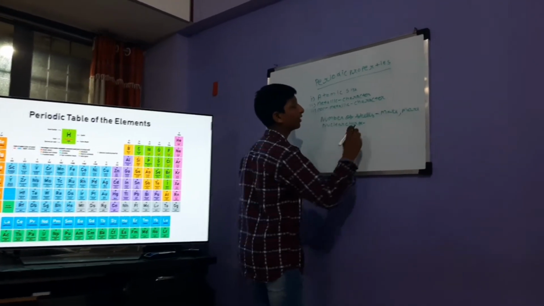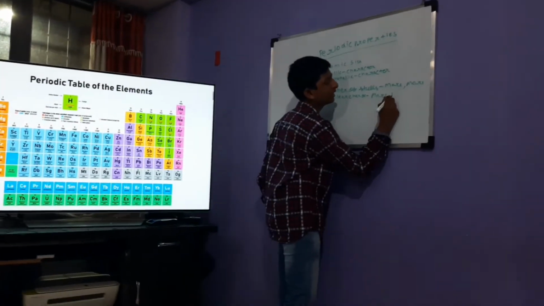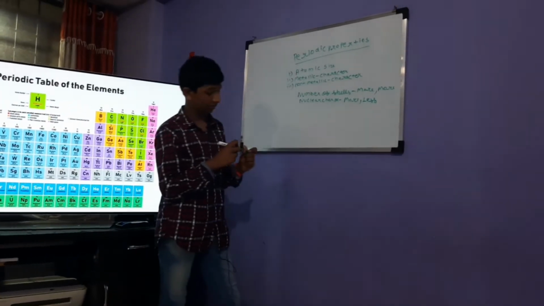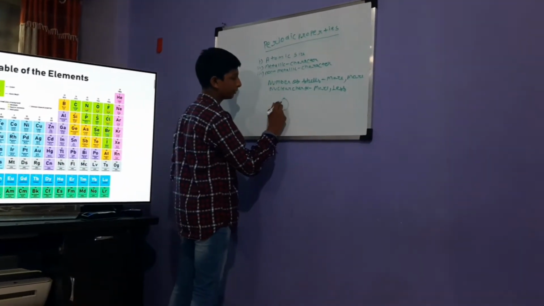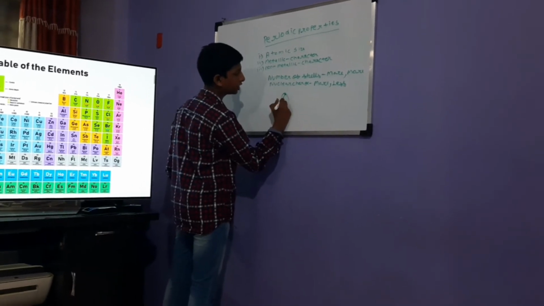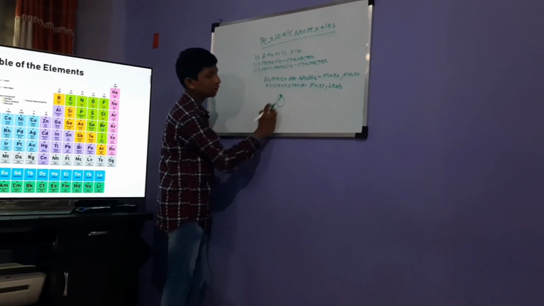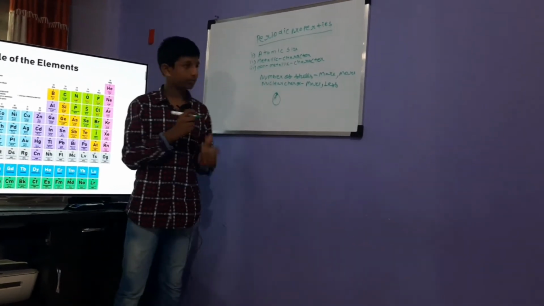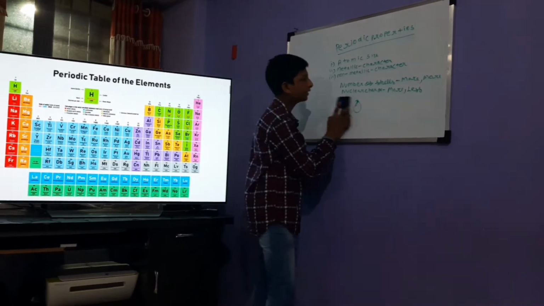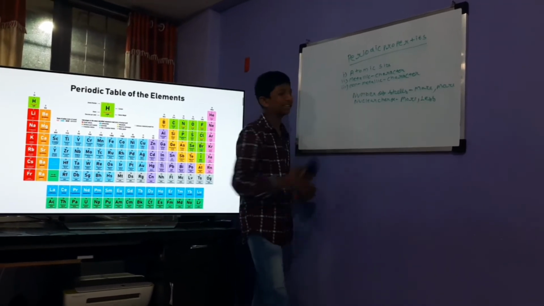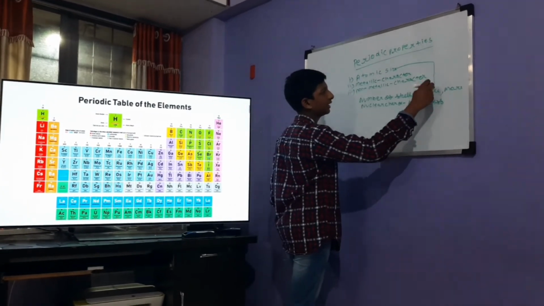Now in nuclear charge, the more the nuclear charge, the less the atomic size. Why less? Simple. The more the nuclear charge, the more the pull. So if the pull is more, then the electrons will tend to come towards the nucleus and the size will decrease. Like from this, it will become this. The size will gradually decrease. This is for atomic size.